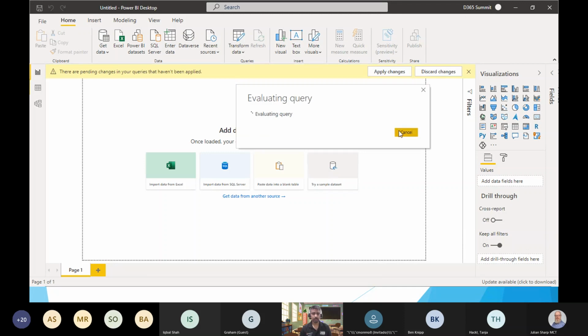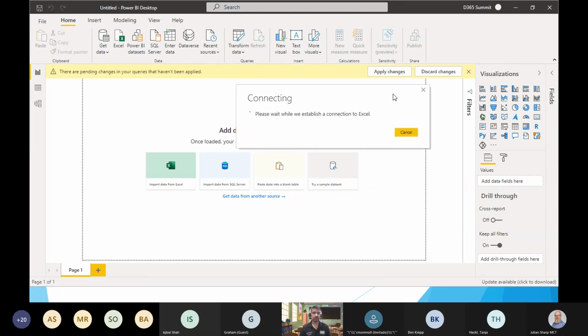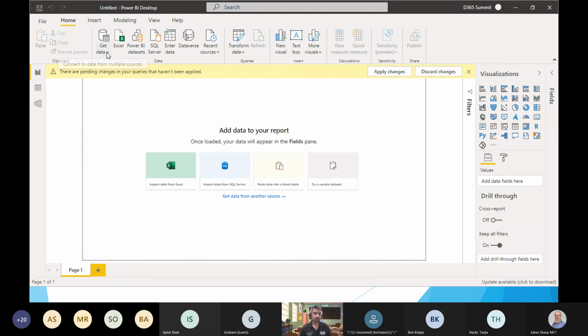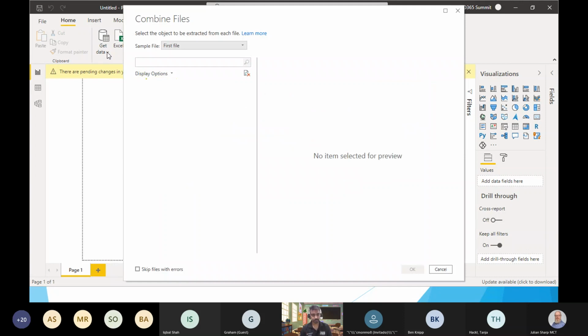This way Power BI will do all the work for me. This will load the files. So this is the basic step. If you are going to use other methods, like any other SQL Server, you'll be providing the SQL Server address, the instance name, and a username and password to connect to the server, or the UPN, or shared access if you have. So those are some of the methods.